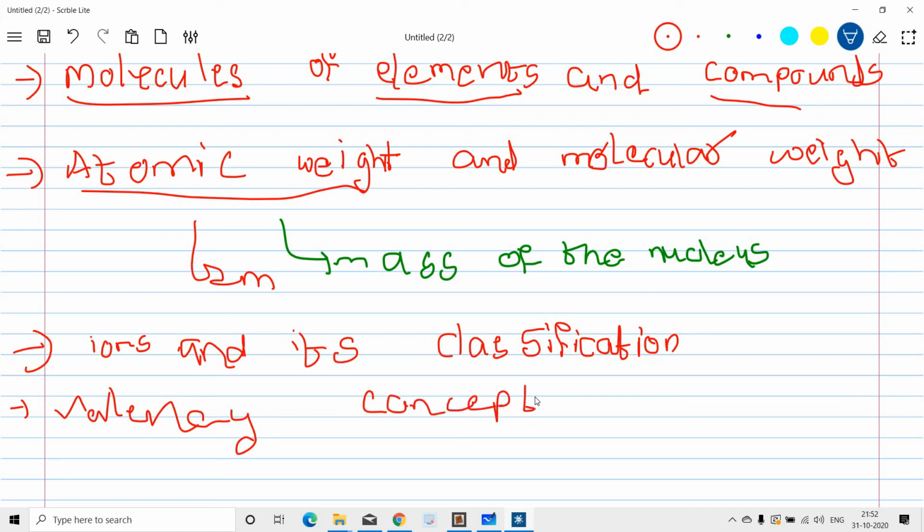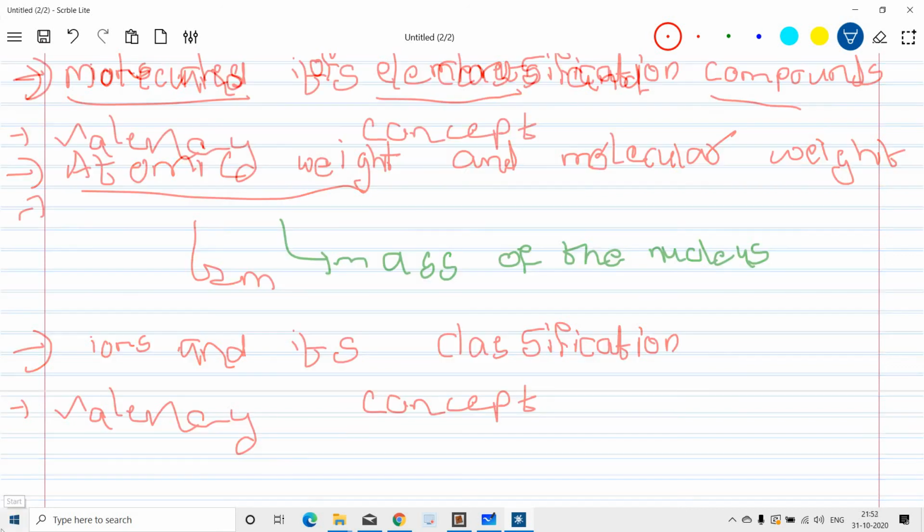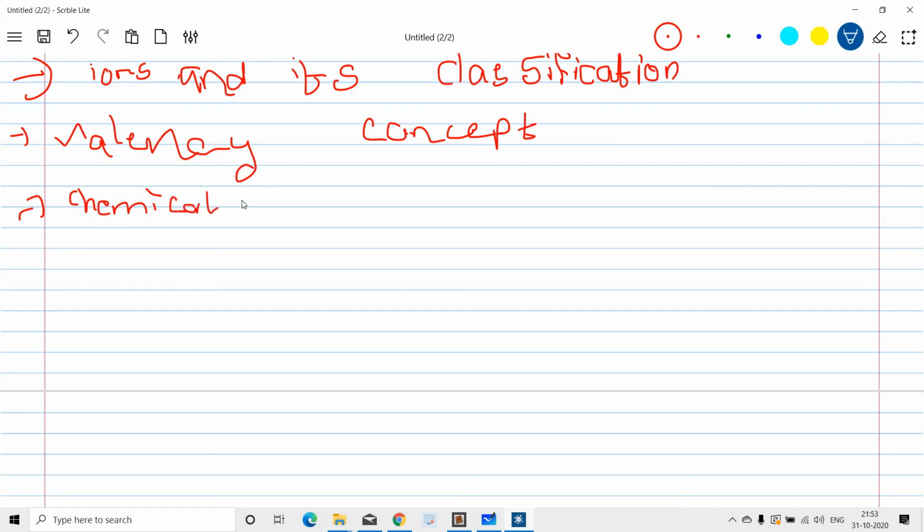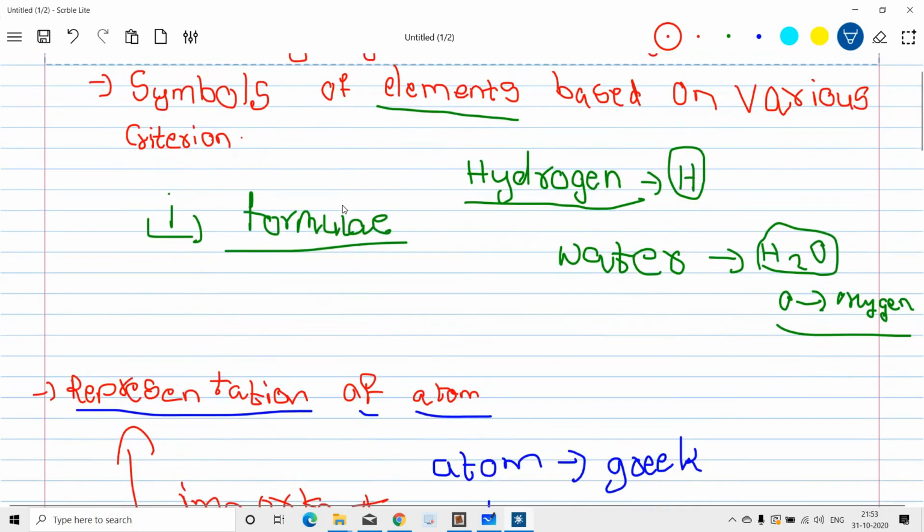I hope you can understand my writing. Please try to understand my writing. If you need, definitely I will improve my writing. Valency concept means the last shell of the atom. Then we will go on to discuss chemical formula. So these are the topics we will discuss in the future sessions.